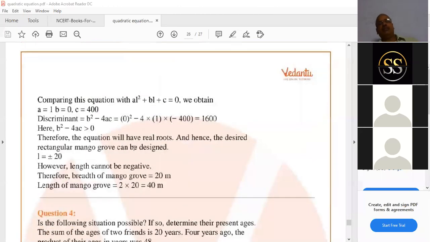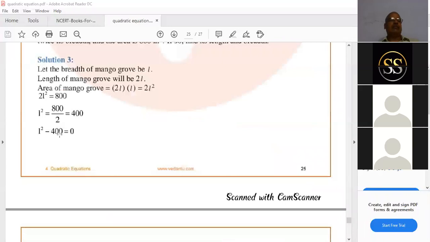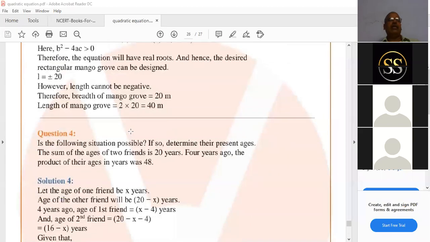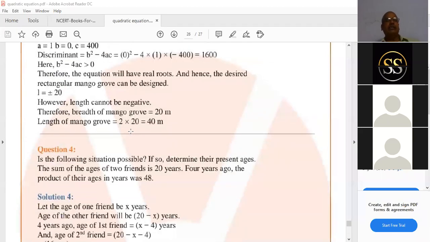Comparing this equation, b square minus 4ac equal to 1600, which is greater than 0. So real roots exist. Then L square equal to 400, L equal to plus or minus 20. Since L is breadth, you cannot take negative. Hence the breadth is 20, and length is 40 meters. So the length of the mango grove is 40 meters, breadth of the mango grove is 20 meters.